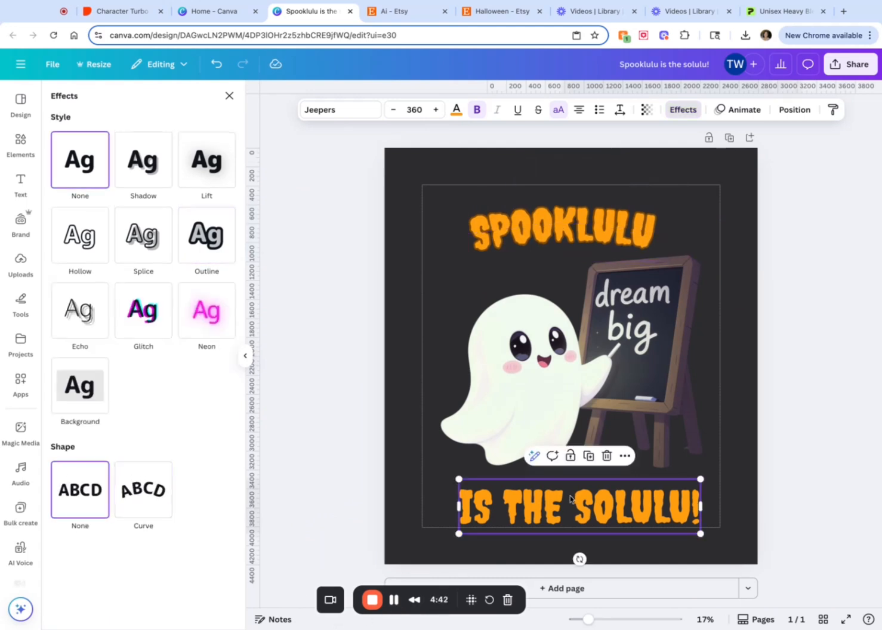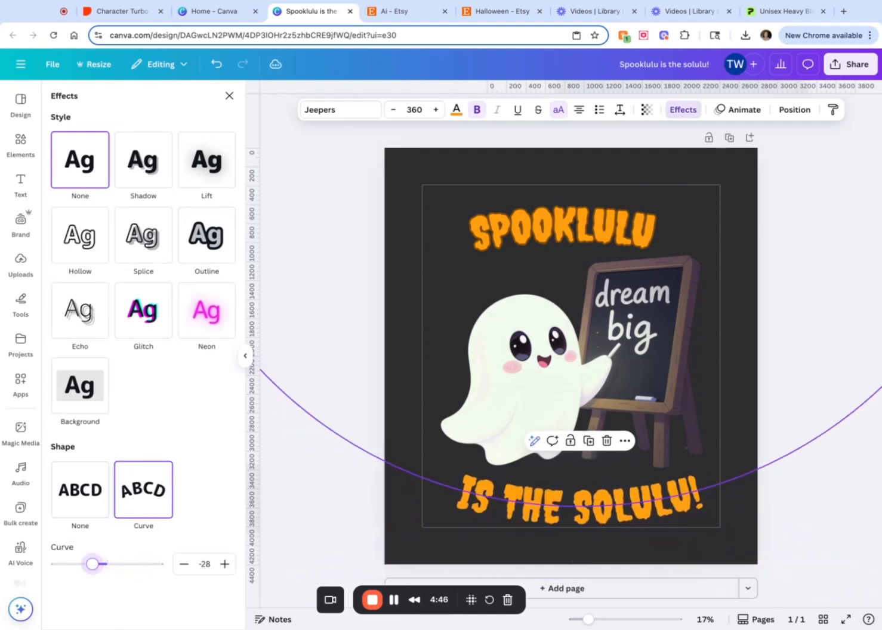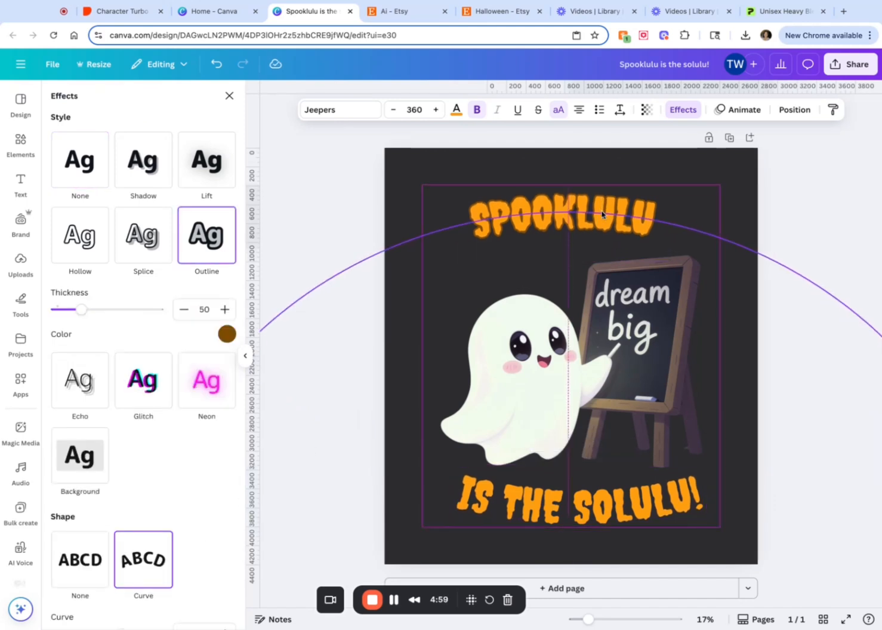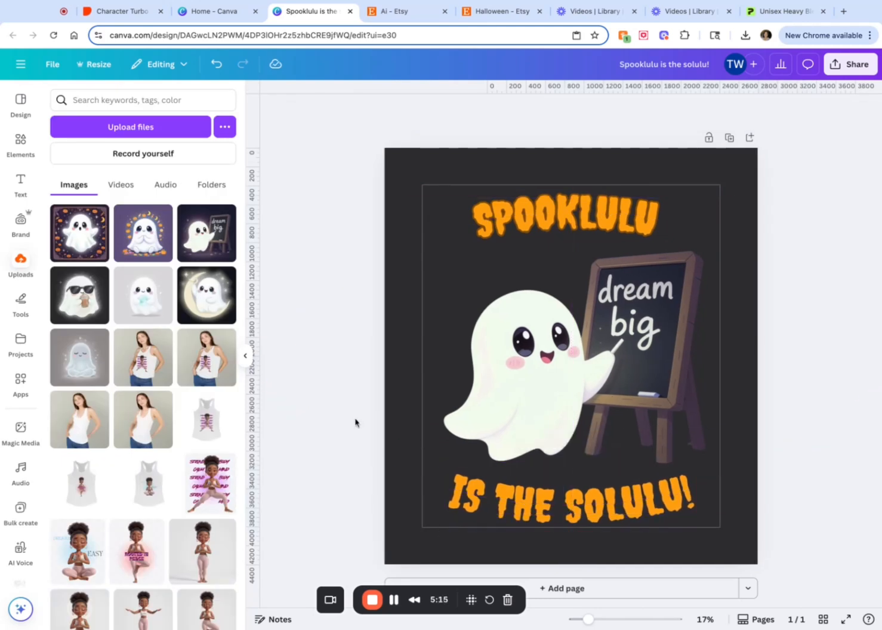So 28. Let's do curve on this one. And let's do this one up. And so let's do 28 on this one, but going upwards. Spooklulu is the Solulu. Making sure this is all centered. But we could do something like this.